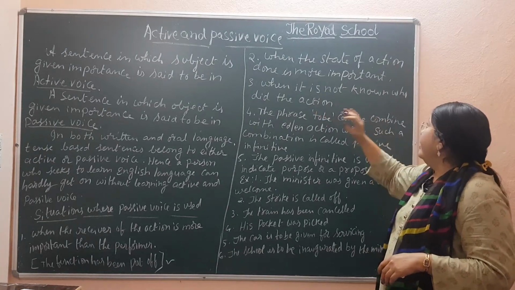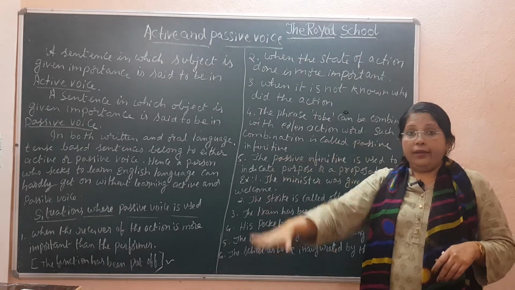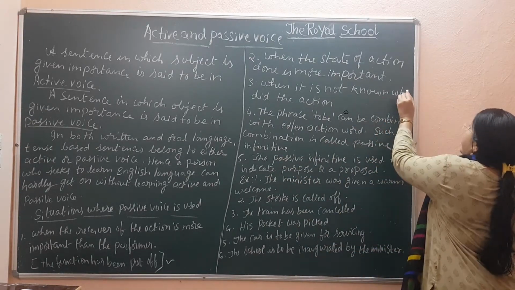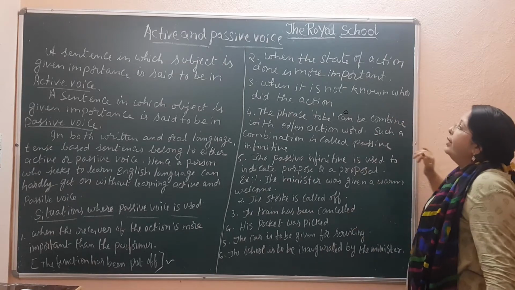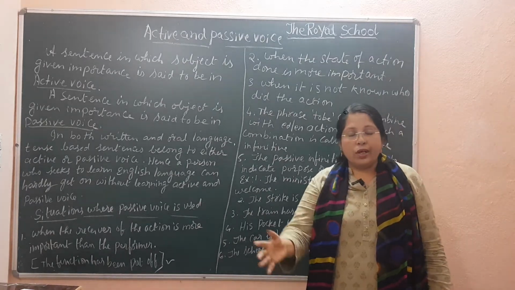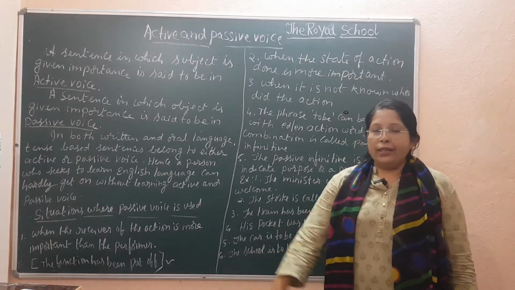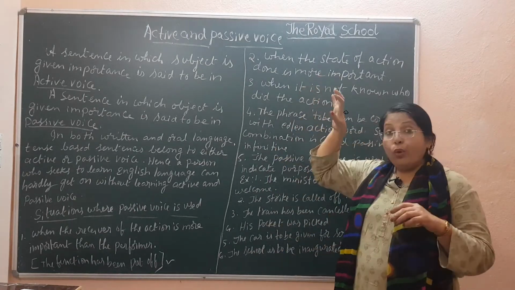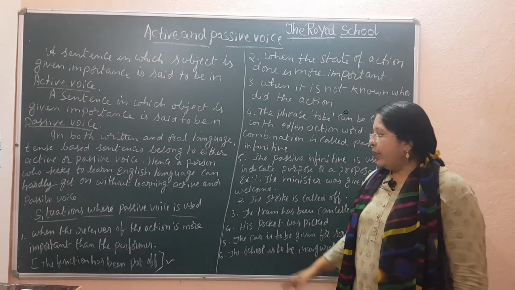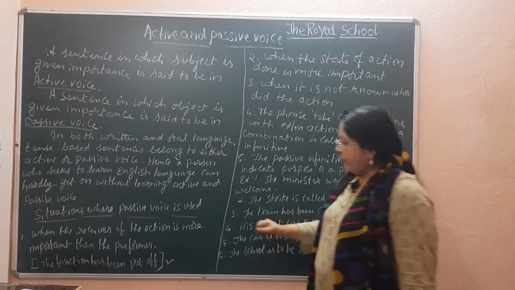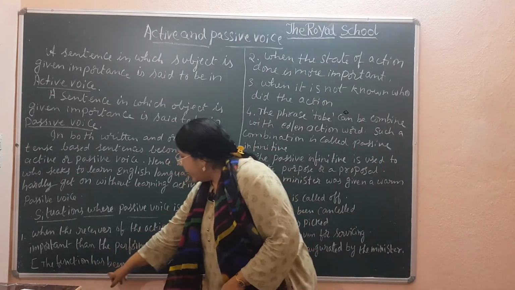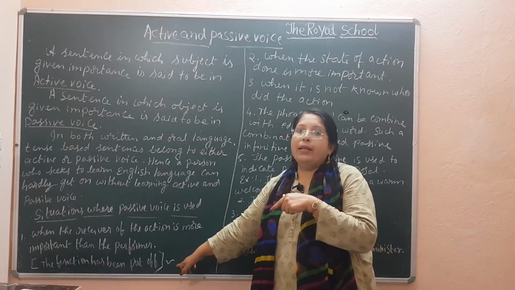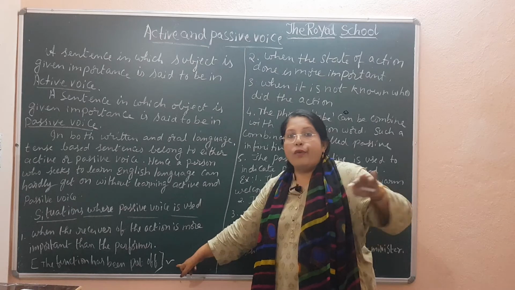When it is not known who did the action. Okay, who did the action? When we don't know who did the action, for that I will give you one example. Here I have written, the function has been put off. Now here who did the action is not being written there. Who has put off the function?